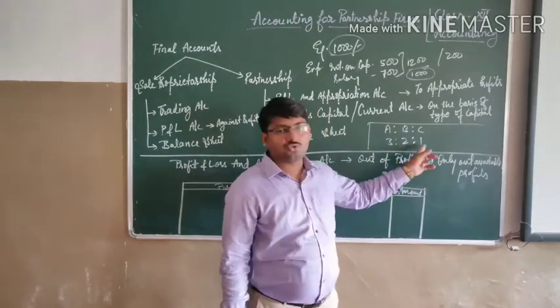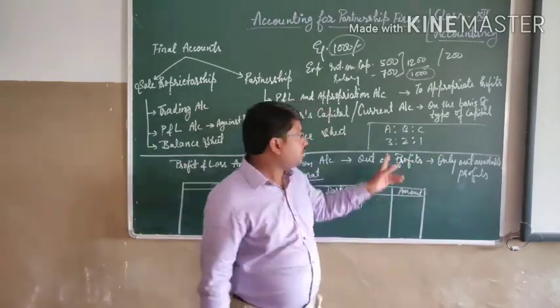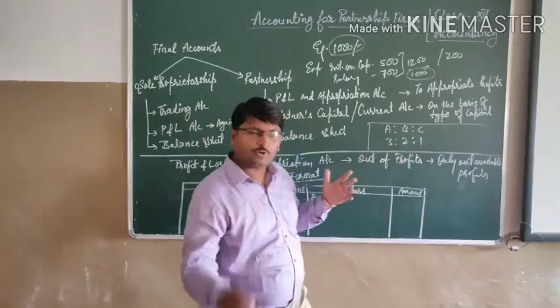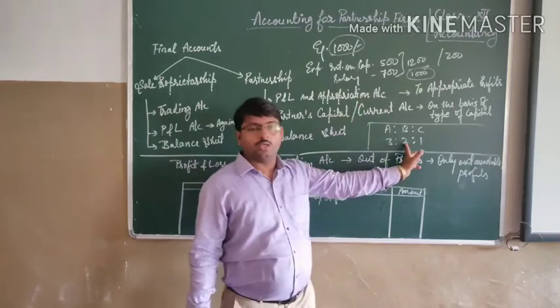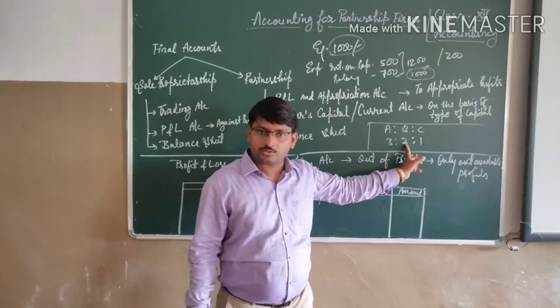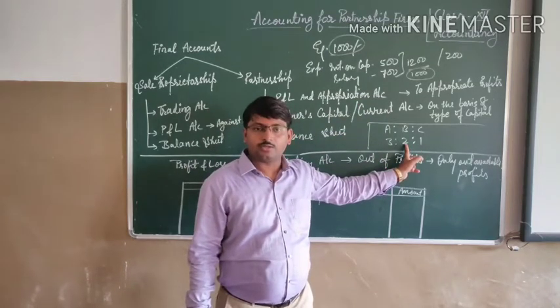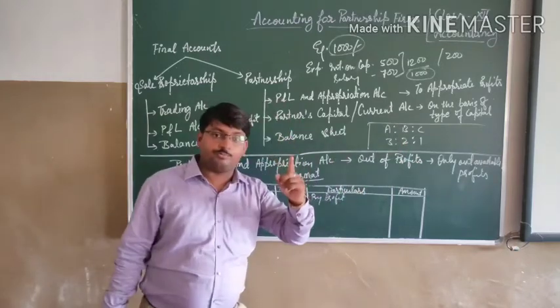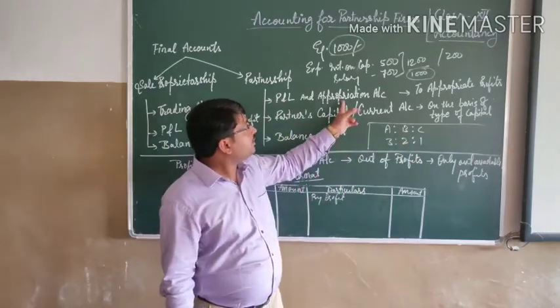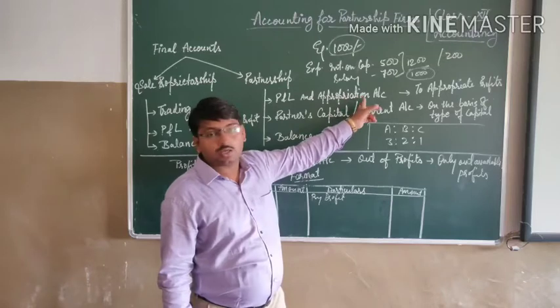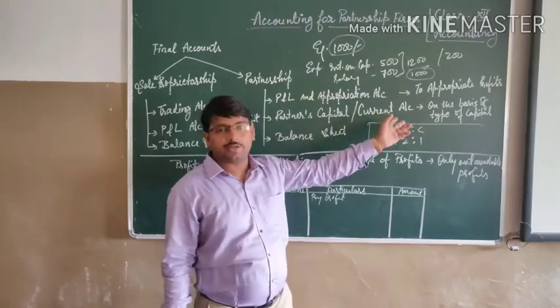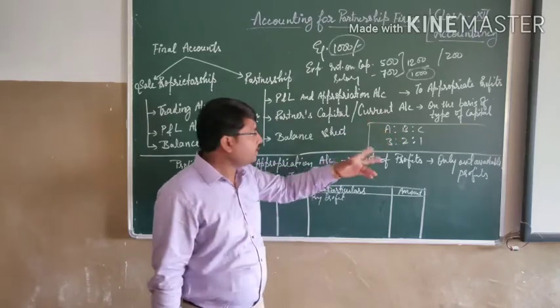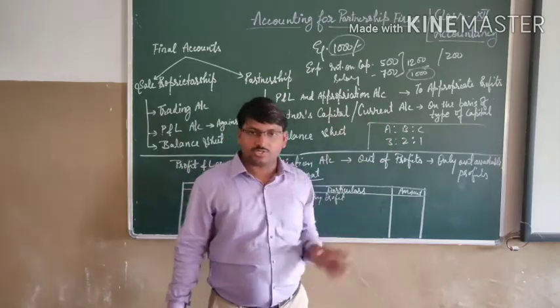Got it? So whatever profits are there after preparing the appropriation account will be divisible in this ratio among all three partners. That divided profit will be transferred to the partner's capital account or current account, whichever we are going to prepare.